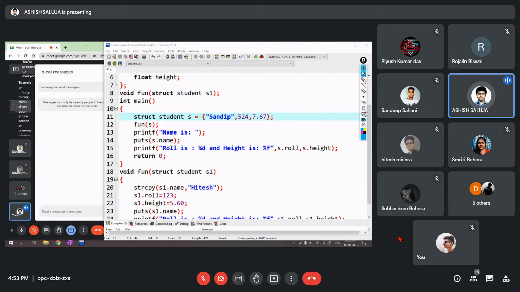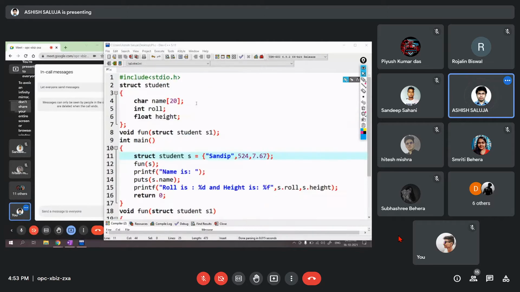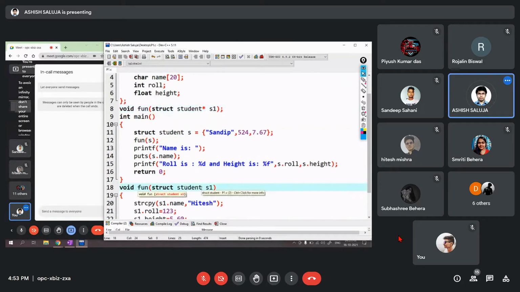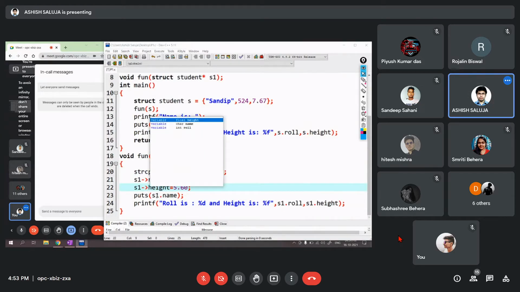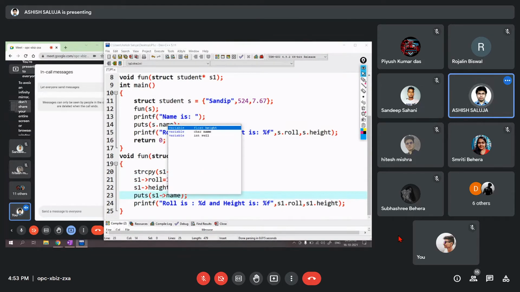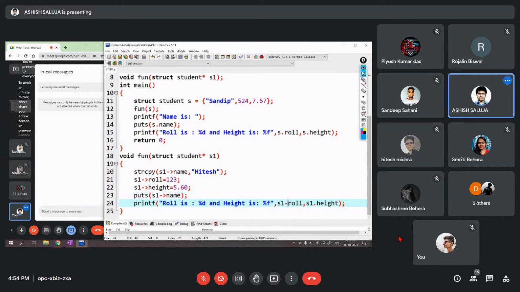So you can do it in a call by reference as well. So what changes do we need to do? Just a star and a star. That's it. Now what's the output? Let's say I change it to the arrow operator. I change it to the arrow and the arrow. Now what do you think the output will be? Now what will the output be?